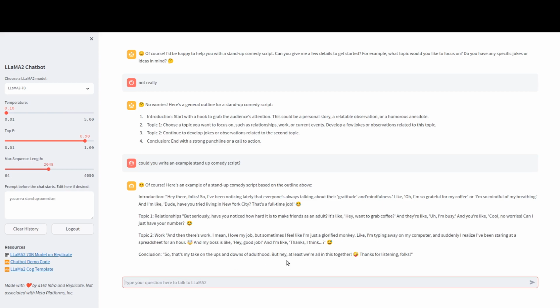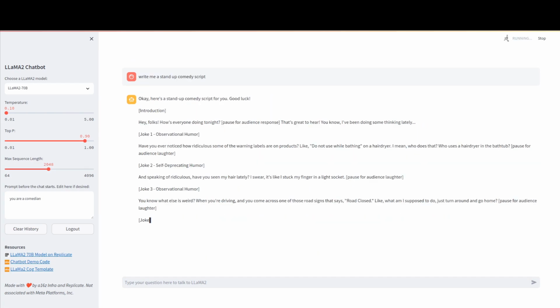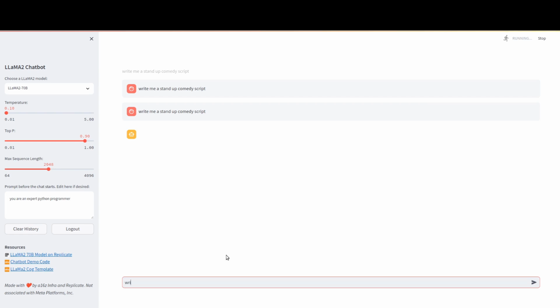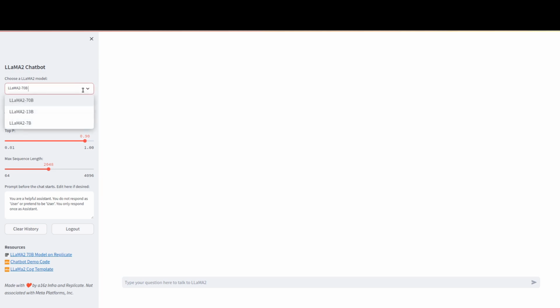One more thing I noted is that even if we click on stop explicitly to stop the execution, the bot keeps running. I'm not sure if it's something to do with the browser, though it's highly unlikely. And this is unlike the ChatGPT interface, where you can happily open several conversations on different topics and enjoy each and every conversation separately. The other thing I noted is that the default model is the 70 billion parameter model.